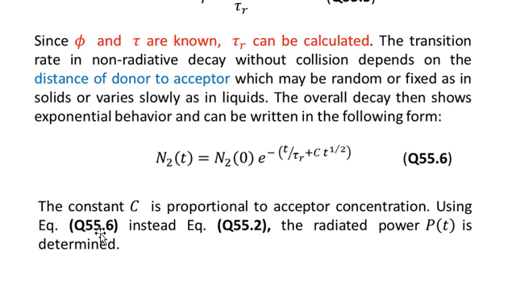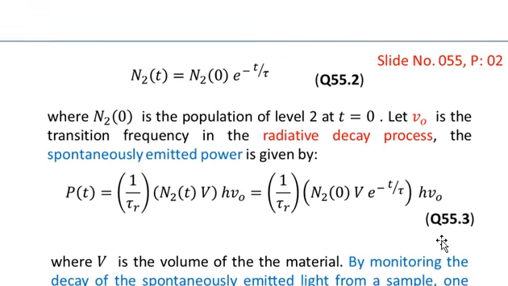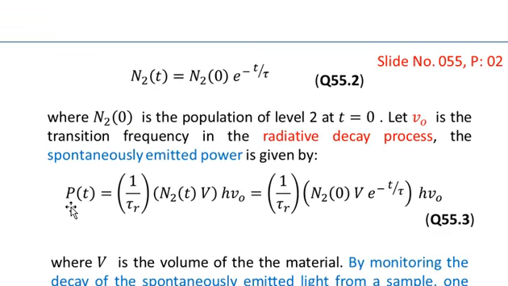Using equation 55.6 instead of 55.2, the radiated power P of t is determined. P of t is the radiated power spontaneously emitted. In this formula we plugged in the value of N2 of t from equation number 2, because it involves only one process.